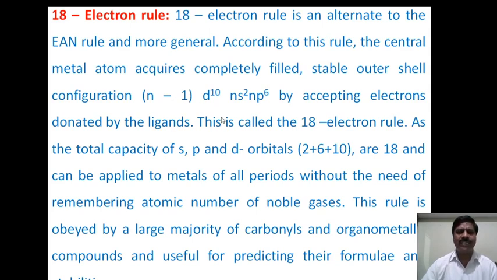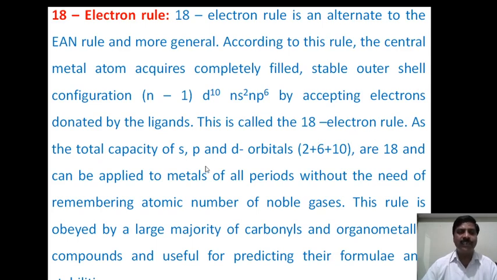The 18 electron rule means that in a compound, the central metal atom continuously accepts pairs of electrons from the ligands, so that the total electrons surrounding the central metal atom equal the next noble gas configuration, having a total of 18 electrons, that is (n-1)d10 ns2 np6. When this formula is satisfied, it becomes 18, and hence it is called the 18 electron rule.